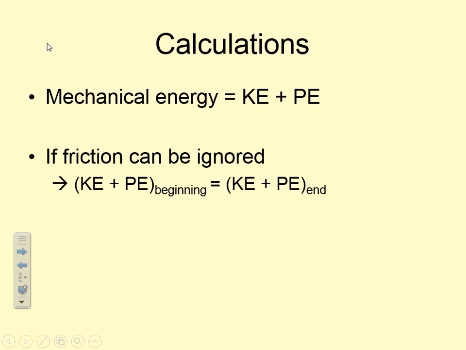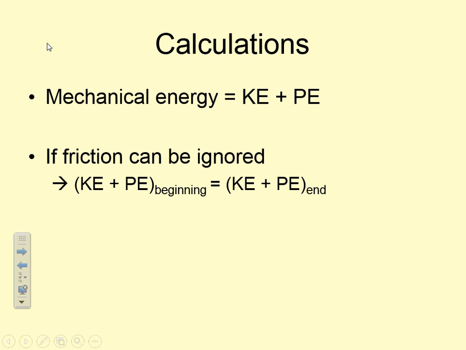Well, we have kinetic energy plus potential energy of our beginning object is equal to the potential energy plus kinetic energy of our ending object. So we have beginning and end, or what I will typically call initial and final. We will abbreviate with small i's for initial and small f's for final.